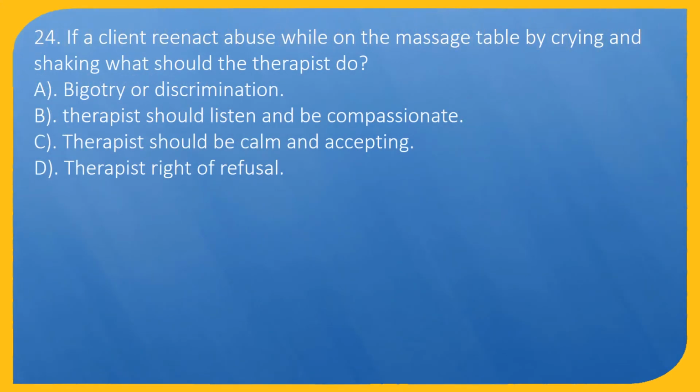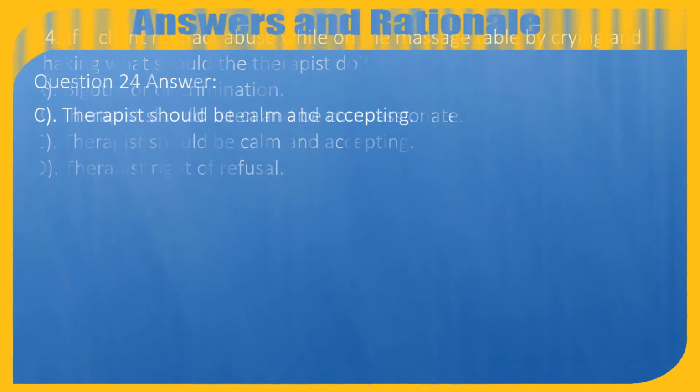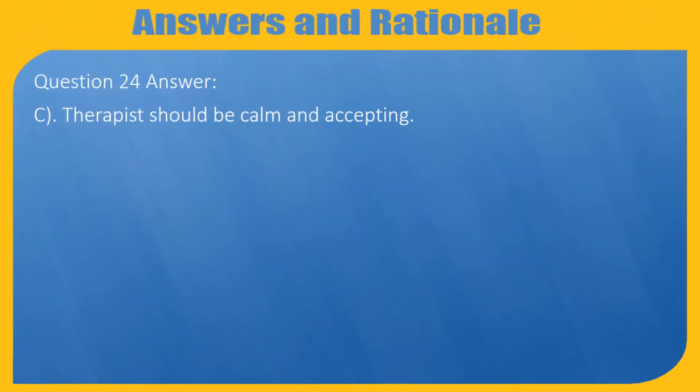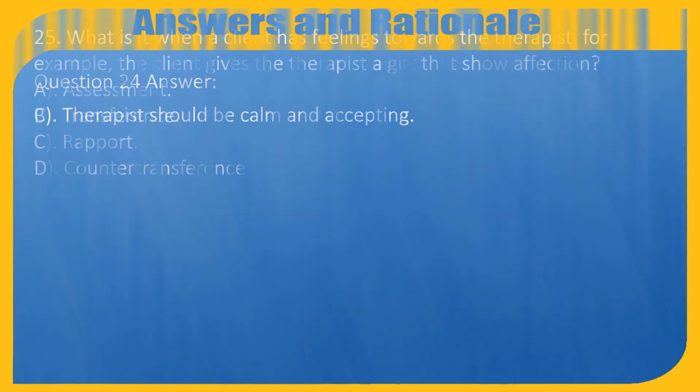Question 24. If a client reenacts abuse while on the massage table by crying and shaking, what should the therapist do? A. Bigotry or discrimination. B. Therapist should listen and be compassionate. C. Therapist should be calm and accepting. D. Therapist right of refusal. Question 24. Answer: C. Therapist should be calm and accepting.